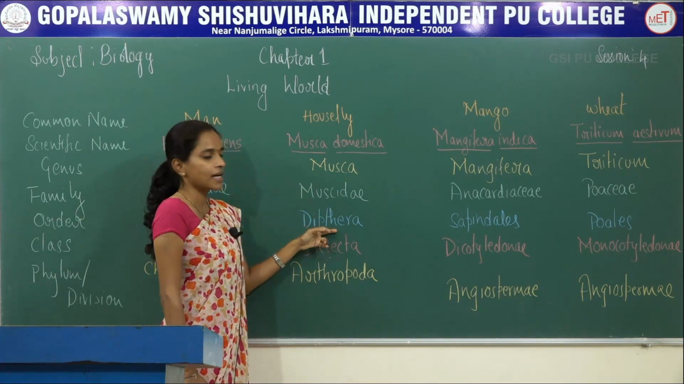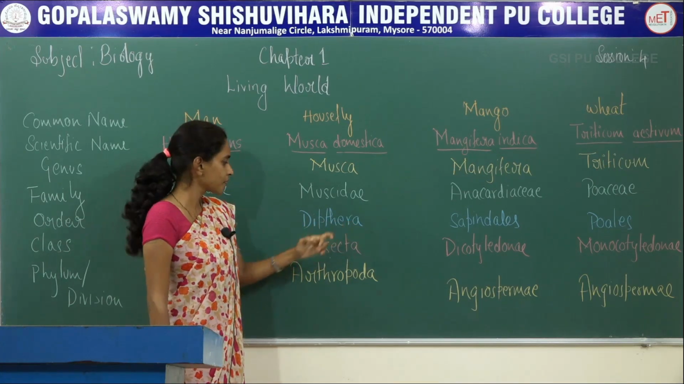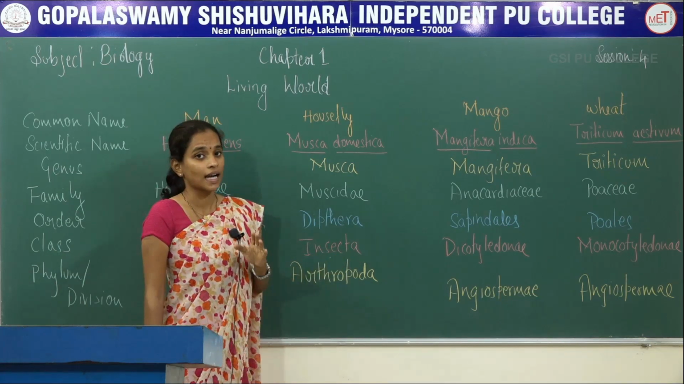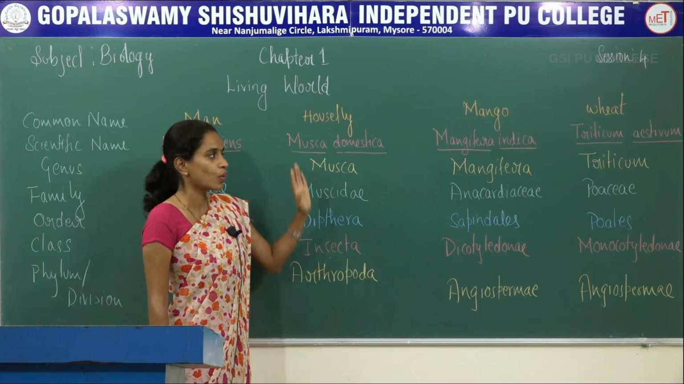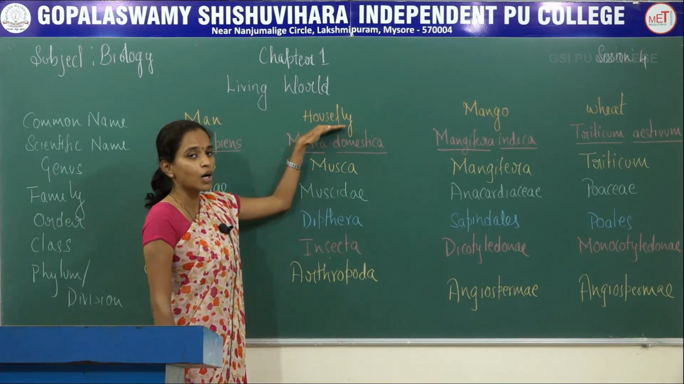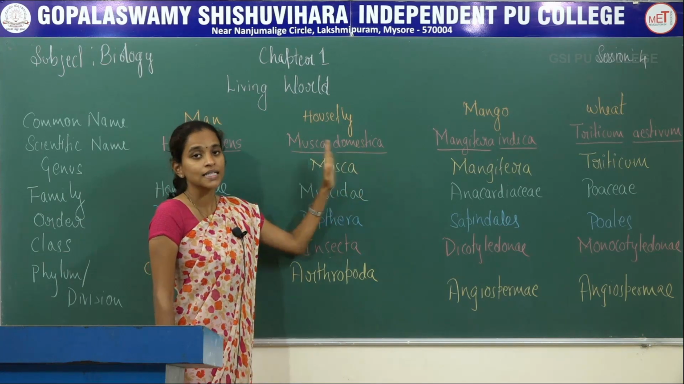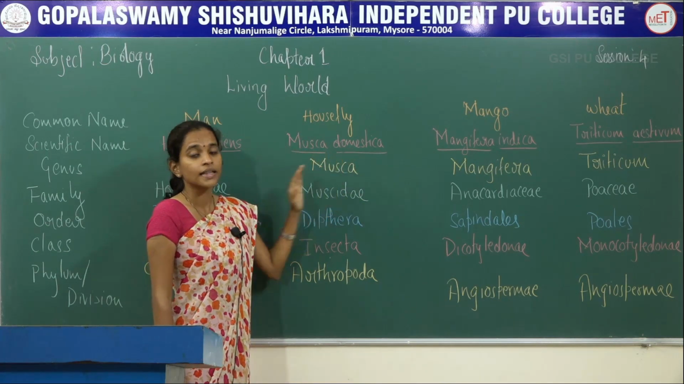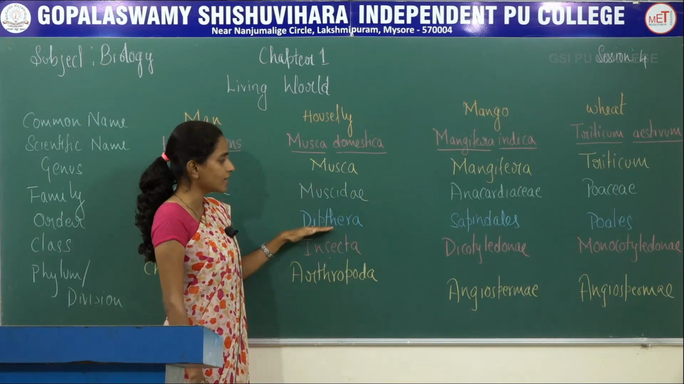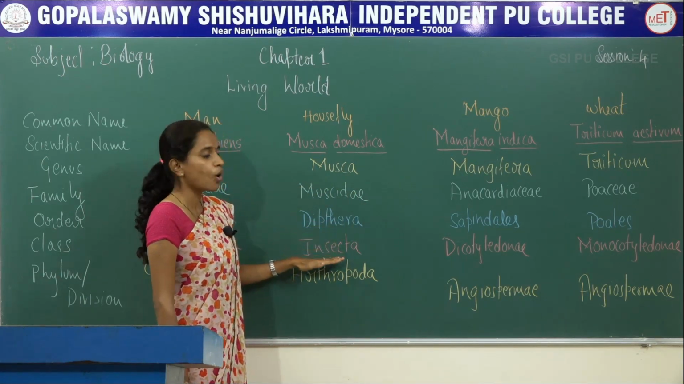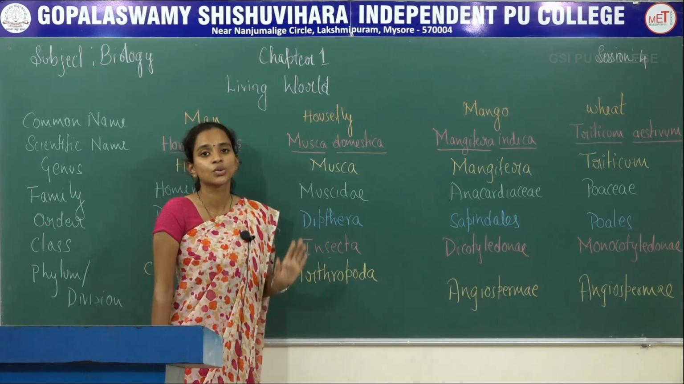And Diptera is the order. Insecta is the class and Arthropoda is the phylum. So once again let me explain. Housefly, scientific name is Musca domestica. Genus name is Musca. They belong to family Muscidae. They have the order Diptera. They belong to class Insecta and to the phylum Arthropoda.